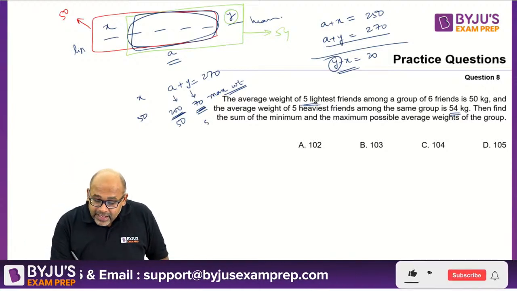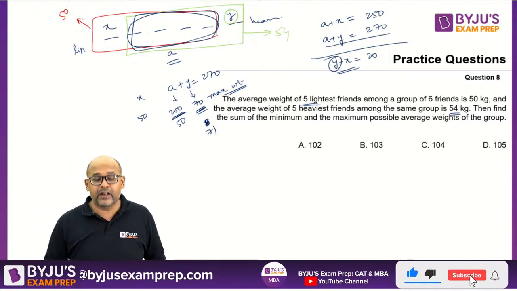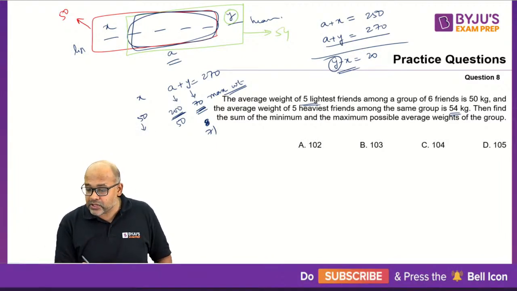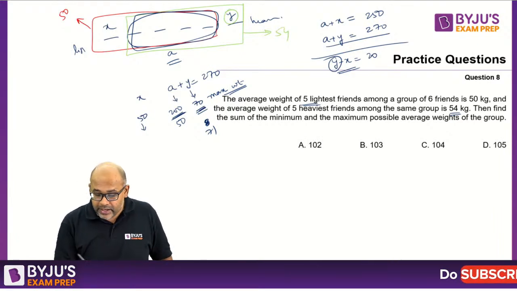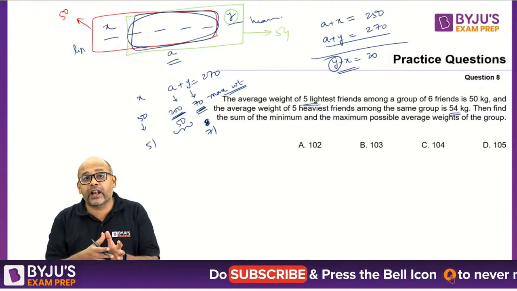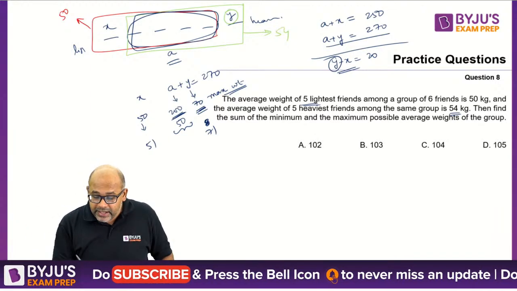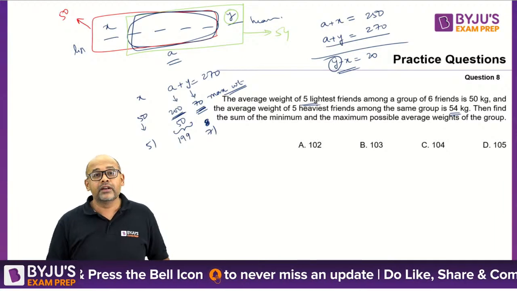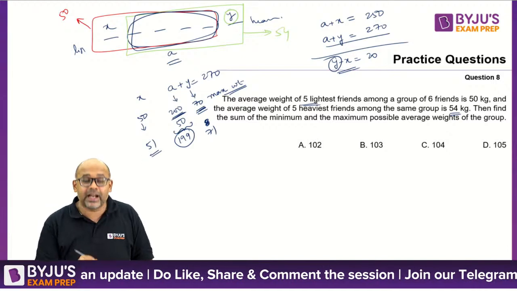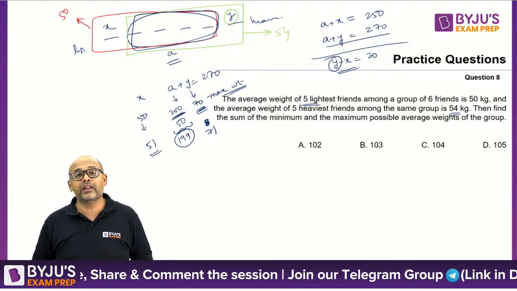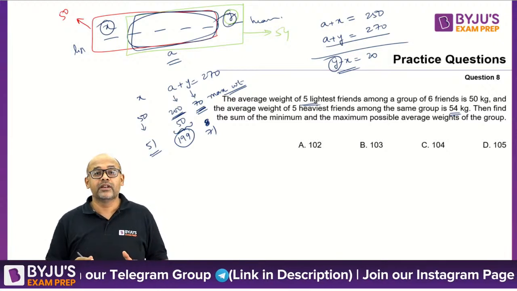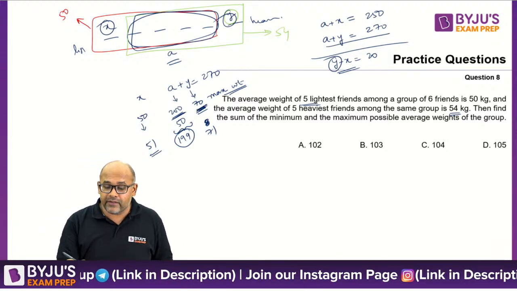Now if I take this as 71, then this will be 71 minus 20, so this will be 51. But what does it mean? It means the middle people, after arranging in ascending order, you will be getting this total as 199. How can 4 people who are more than this guy, 51, add up to 199? It is not possible, right? Because I am saying X is the least, Y is the heaviest. So it means the highest I can have is 70 itself.